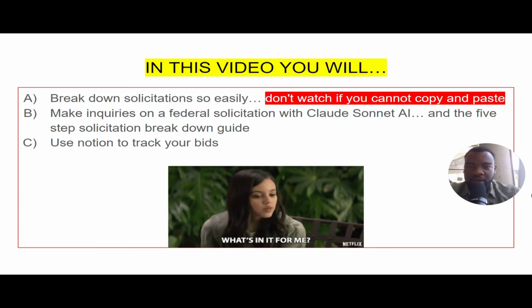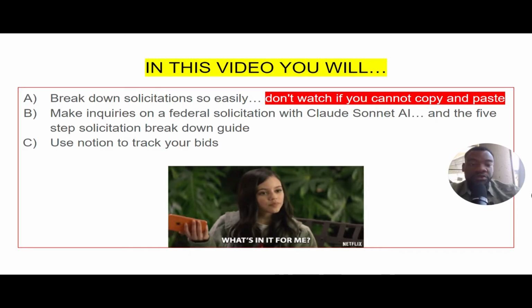You're also going to learn how to make inquiries on federal solicitations with Claude Sonnet AI. And to complement it is going to be the 5-step beginner solicitation breakdown guide. And then I'm also going to show you how to use Notion to track your bids. Anything that is measured is managed.